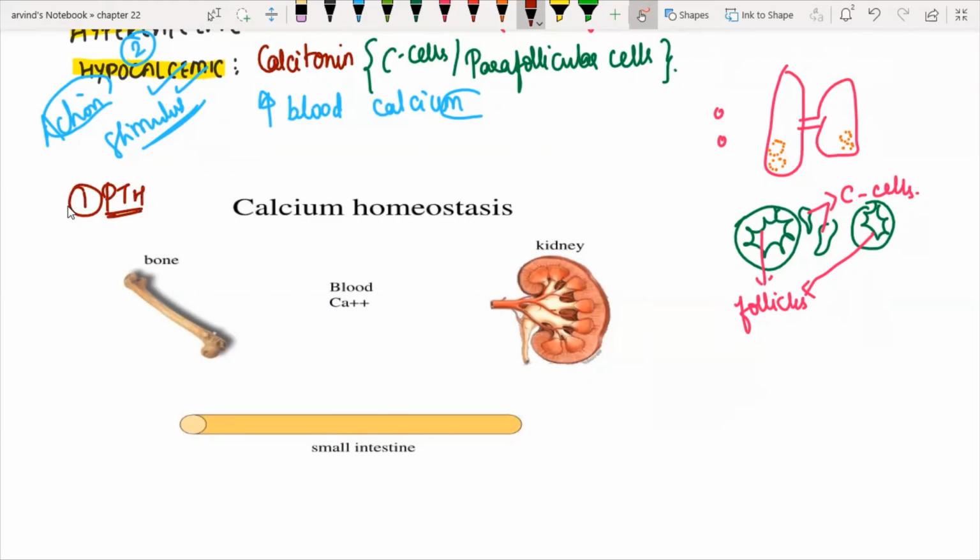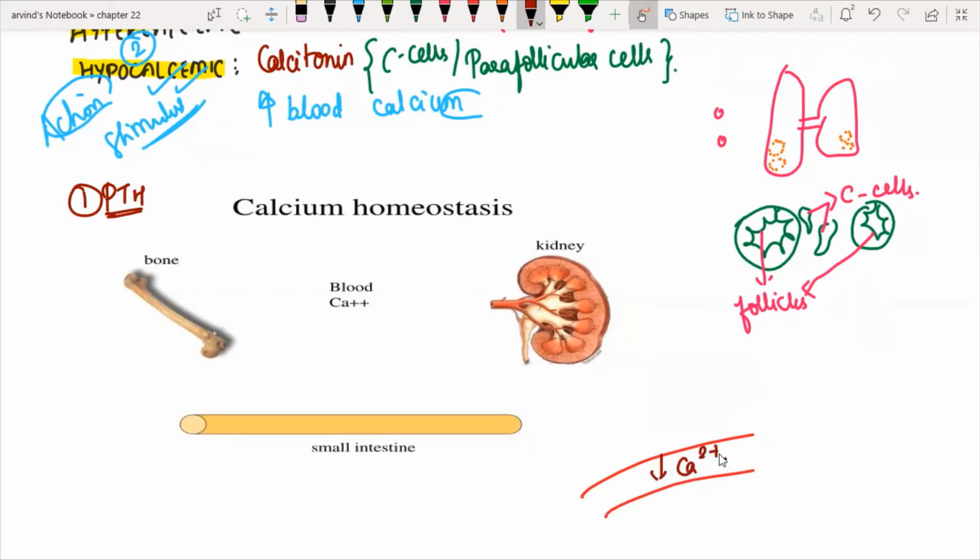Now, just try to understand the concept. In my blood, let me just draw the blood artery here. This is my artery. I have decreased blood calcium levels, right? I have decreased blood calcium here.